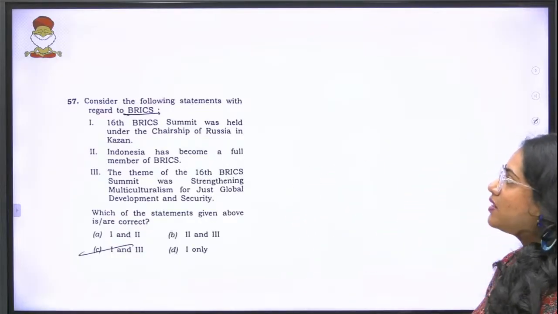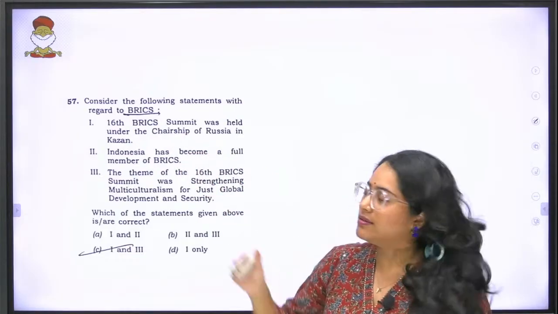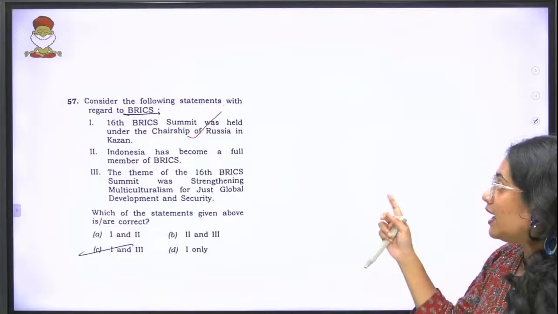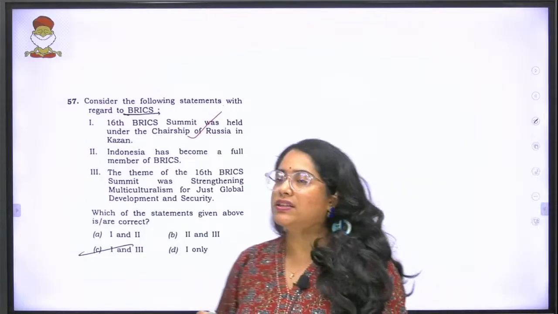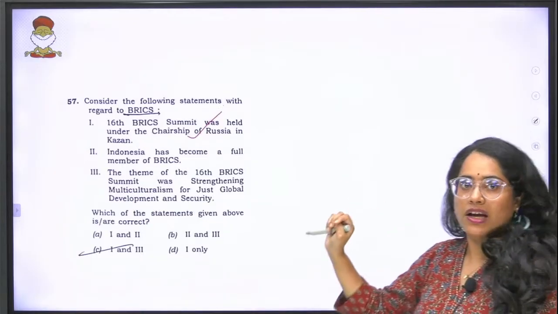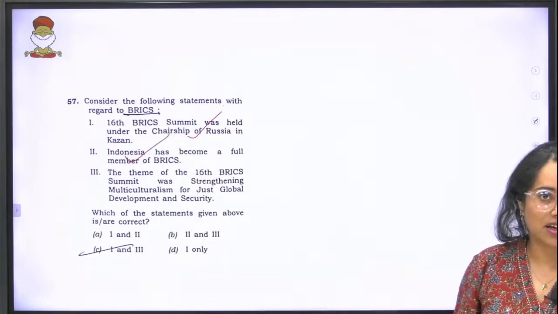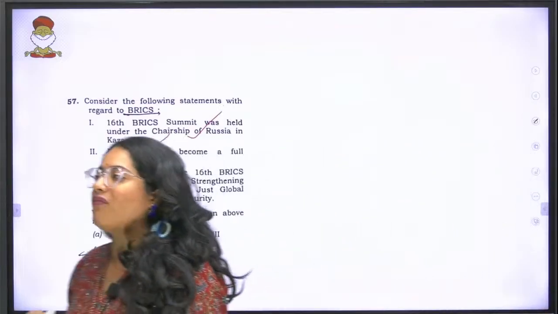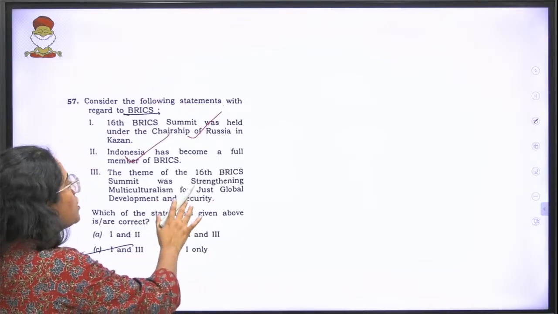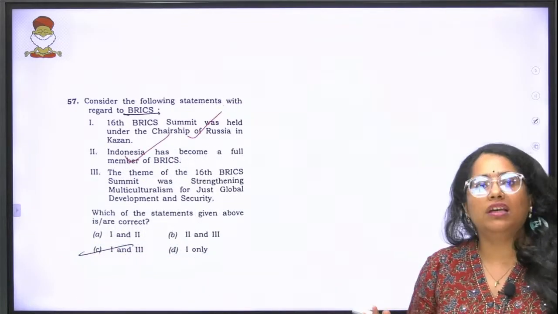Consider the following statements with regard to BRICS. 16th BRICS summit was held under the chairship of Russia in Kazan. That is right. This is a fact that anybody who has been even skimming through the newspaper would have seen. Indonesia has become a full member of BRICS. Indonesia has become the first Southeast Asian country to become a full member of BRICS as per this recent summit. So the second statement is also correct. And this is where the catch is, the third statement. The third statement says the theme of the 16th BRICS summit was strengthening multiculturalism for just global development and security.